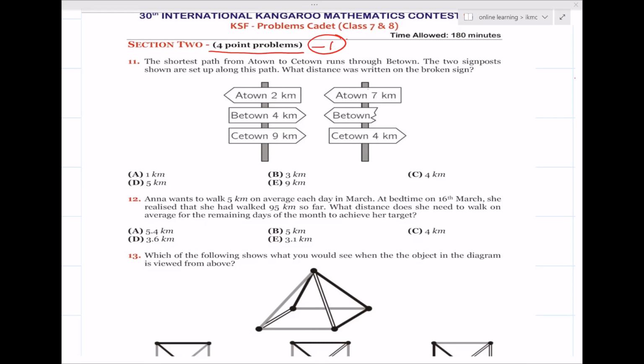Let's quickly get started. It's a 4-point problem. You get a -1 mark if your answer is incorrect, but if your answer is correct, you will get 4 points. So let's quickly get started.